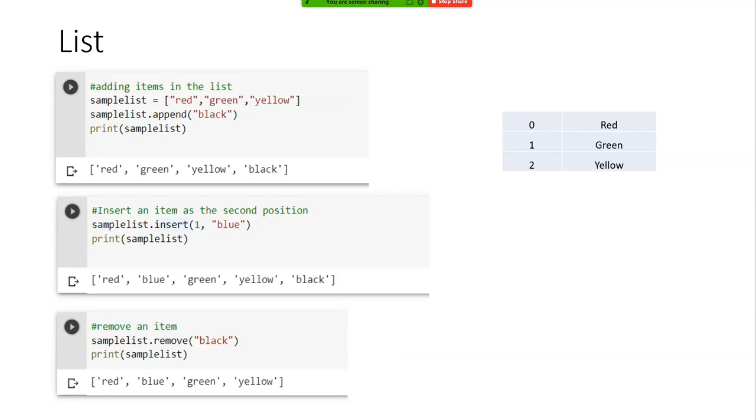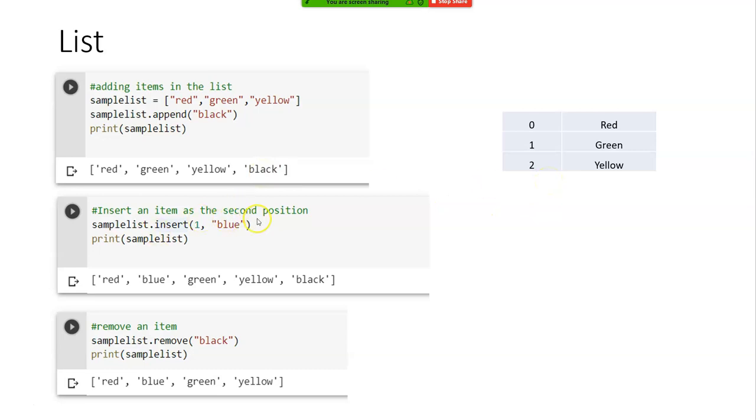Okay. Now if I want to add an item, I have red, green, yellow, and I'm trying to add black. All I do is use the command append, right? When I say append, it gets added as the last item.